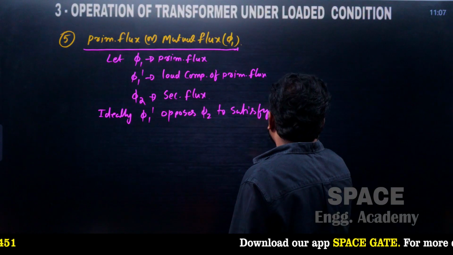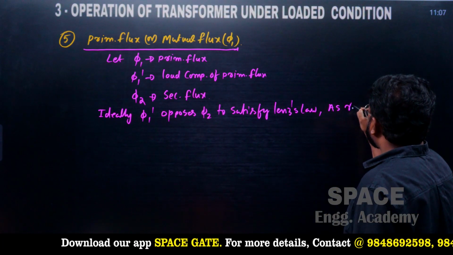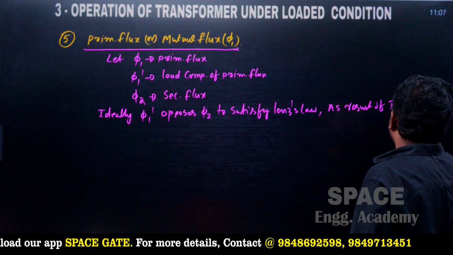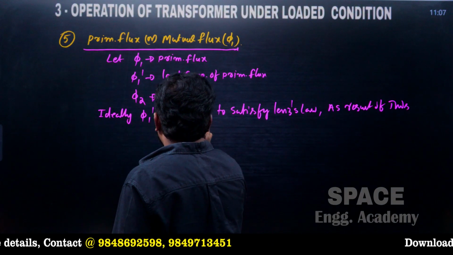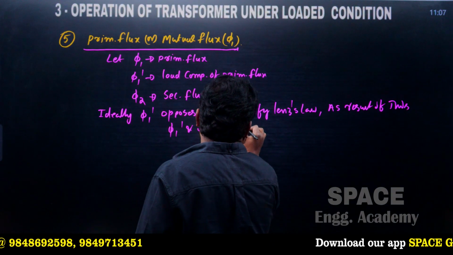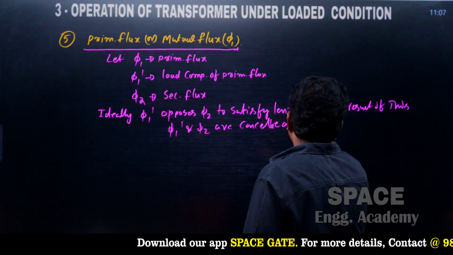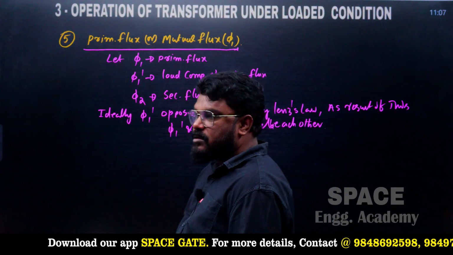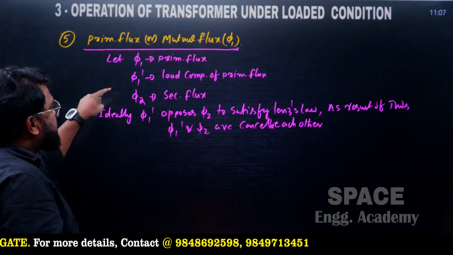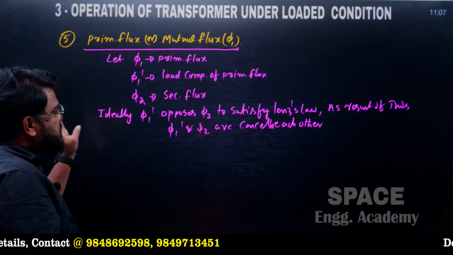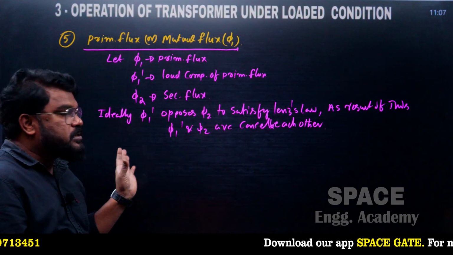So to satisfy Lenz's law, as a result of this, pi 1 dash and pi 2 cancel each other. This is the general phenomenon, the internal controlling action of the transformer. Pi 1 dash opposes pi 2 to satisfy Lenz's law. As a result, pi 1 dash and pi 2 cancel each other.